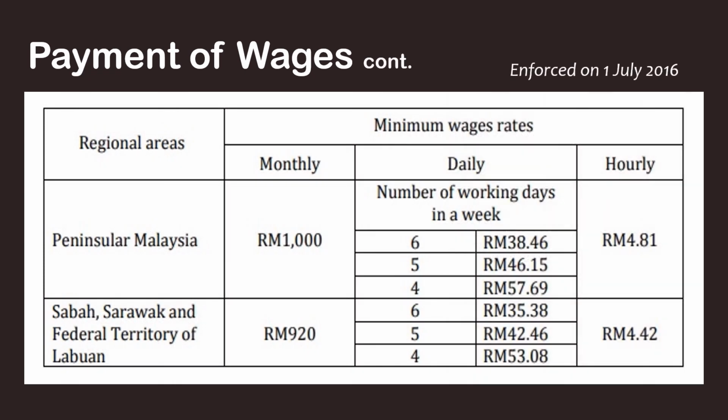This is the minimum wage for year 2016, where the minimum wage for Peninsular Malaysia is 1,000 ringgit, while Sabah and Sarawak is 920 ringgit. This was enforced on the 1st of July of said year.